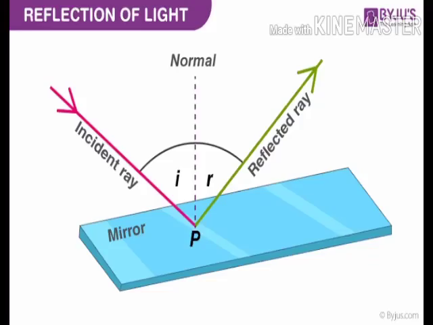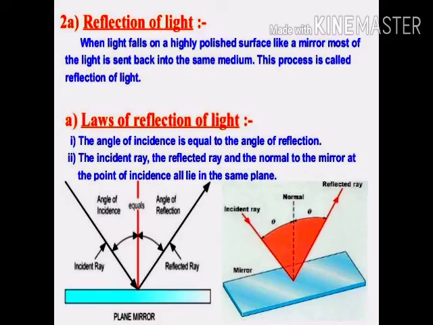This is the method of reflection of light. Now let us see reflection of light. When light falls on a highly polished surface like a mirror, most of the light is sent back into the same medium. This process is called reflection of light.